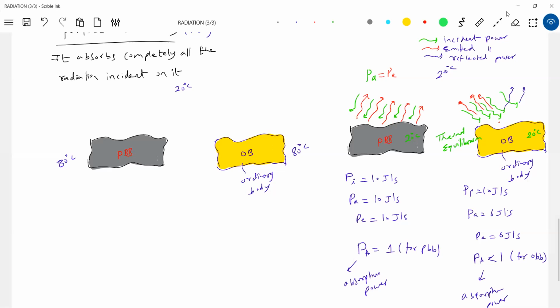Okay, now let's come to this one. So what about the perfect black body? It will emit more than the ordinary body. Even when it is cooling down, it will give out more emission. So here it is cooling down.